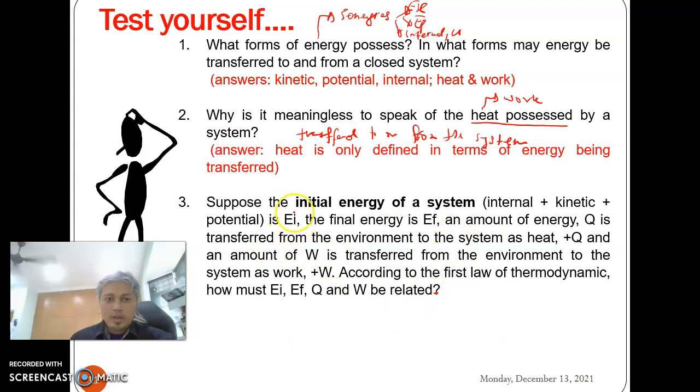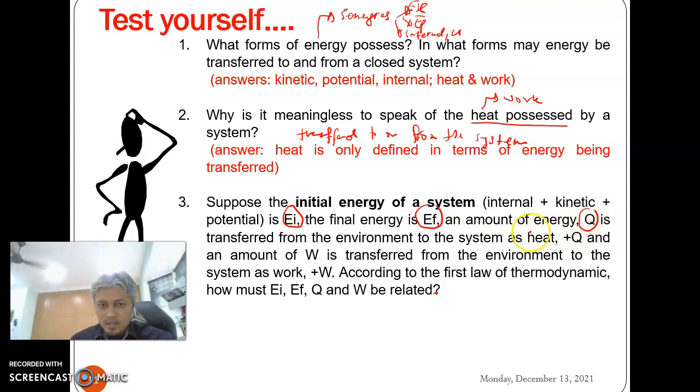Last but not least, we have this problem. We need to express in terms of EI, EF, Q, and W. What is EI, EF, Q, and W? Let's look into it. Suppose the initial energy of the system, with internal, kinetic and also potential, is defined by EI. The final energy is EF, and an amount of energy Q is transferred.